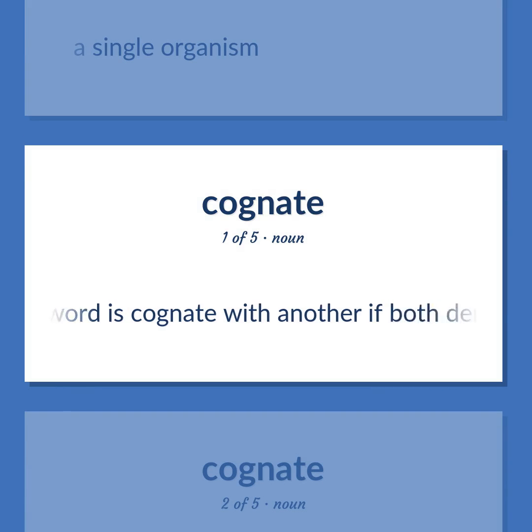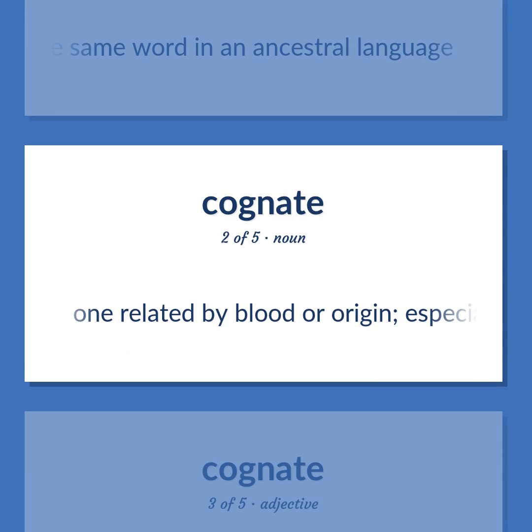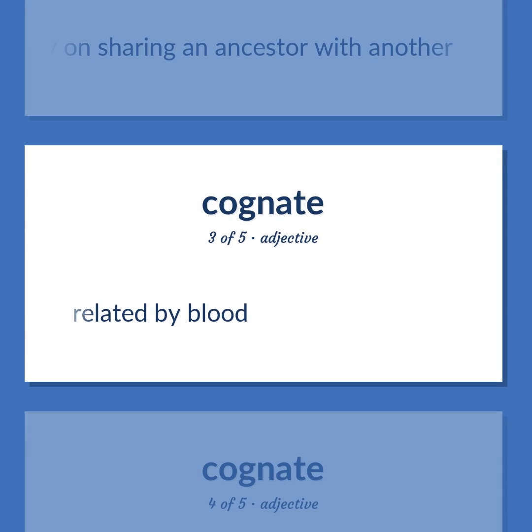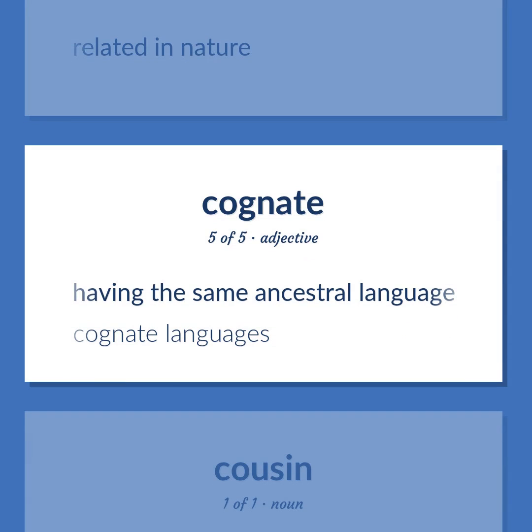A word is cognate with another if both derive from the same word in an ancestral language. One related by blood or origin, especially on sharing an ancestor with another. Related by blood. Related in nature. Having the same ancestral language. Cognate languages.